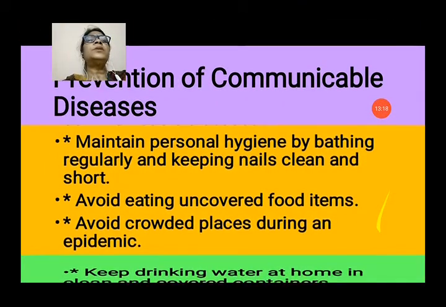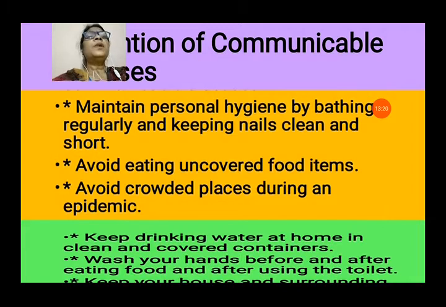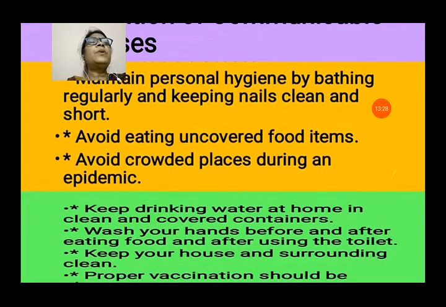Prevention of communicable diseases. By maintaining some simple methods, we can prevent communicable diseases. Maintain personal hygiene by bathing regularly and keeping nails clean and short. Every day we should bathe, brush our teeth and maintain personal cleanliness, like nails should be cut short and kept clean.